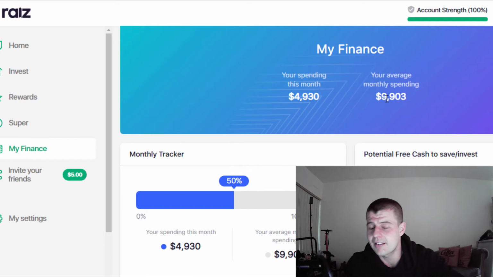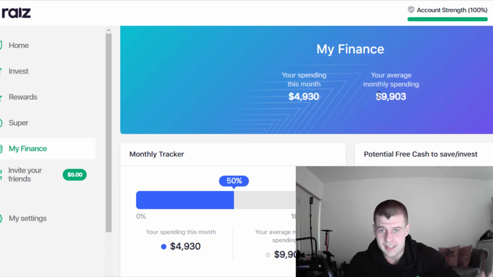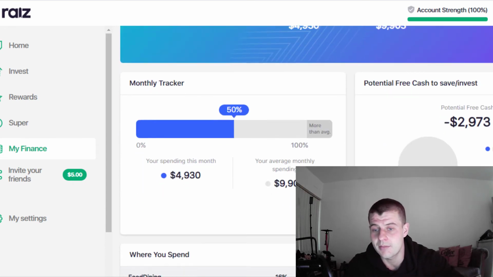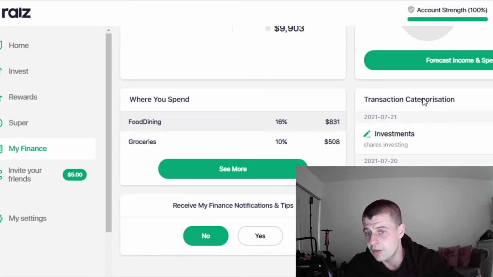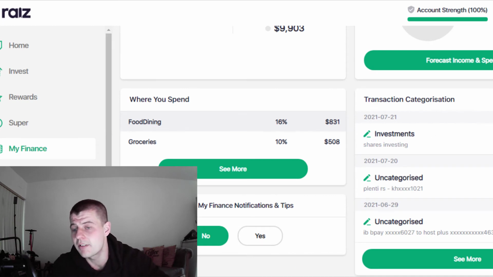So I think this rounded up amount is not truly reflecting of how much money I earn or receive every month. Now, my spending this month will be inclusive of all the money I've also sent to my brokerage accounts and investment accounts, where it says my average monthly spending of $9,903. That would also be inclusive of the money I pulled out of peer-to-peer lending last month. So it'll give you transaction categorization. You can see here that I've put 6,121 into investing, but then this categorized amount where it's come out, 6,121, that was received from Plenty after I withdrew my money from that investment platform, okay?